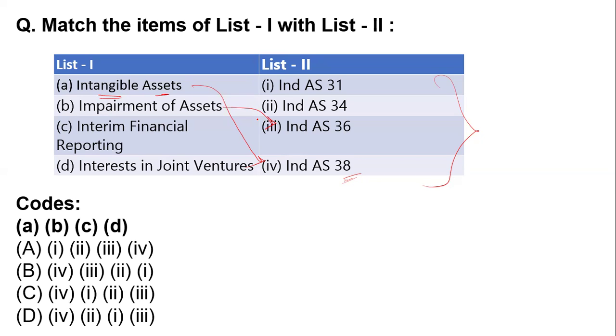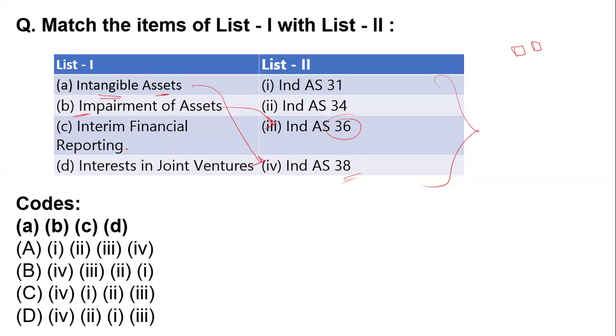We can say in Hindi, we will learn it as the figure 36. If there is a pair of assets with the same features but there is an impairment, so impairment of asset is Indian Accounting Standard 36.